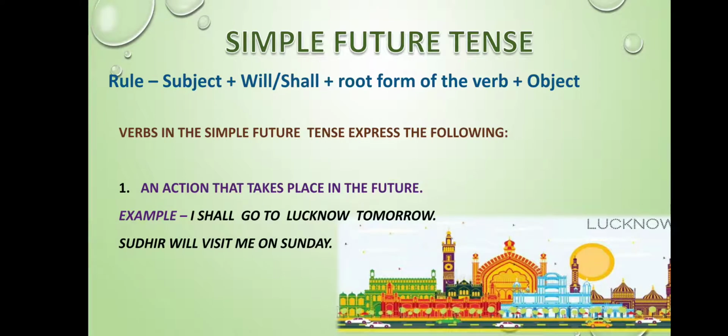Students, the rule for the simple future tense is that we are going to use will and shall plus the root form of the verb in the subject, and later on towards the end we are going to add the object. It is used with actions that take place in future, means the time which is yet to come. For example, I shall go to Lucknow tomorrow. That means you will be visiting Lucknow tomorrow, that is the day which is going to come.